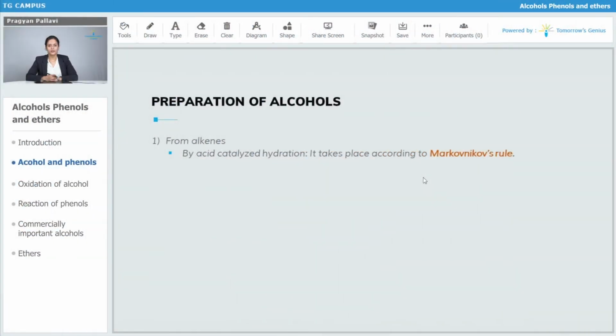Now let us see the preparation of alcohols. Alcohols are prepared from alkenes by acid catalyzed hydration. It takes place according to Markovnikov's rule.